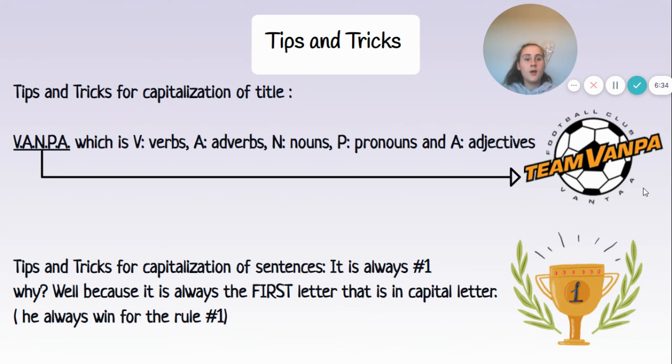It's easy to remember. Tips and tricks for capitalization of sentences: it's always rule number one, just like I mentioned earlier. Why is it so? Well, because it's always the first letter of the first word that is a capital letter. First letter, rule number one. So it's always going to be the winner, number one.